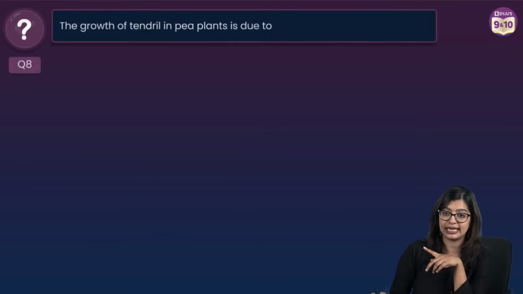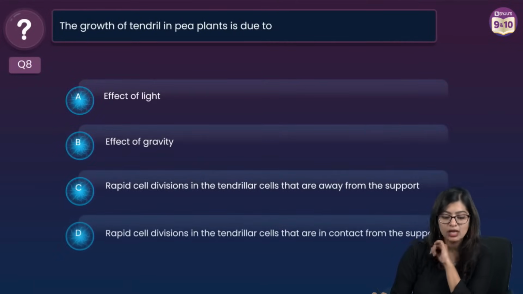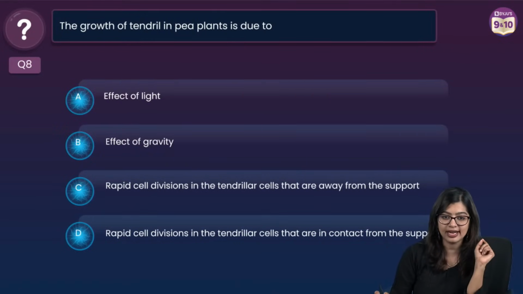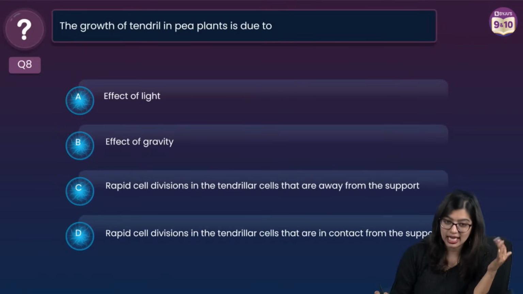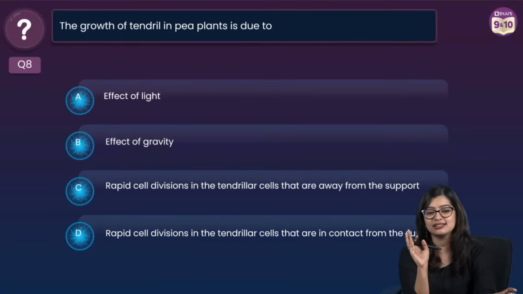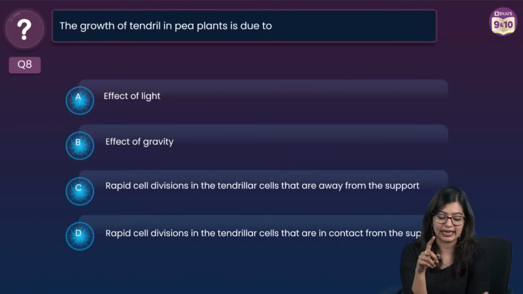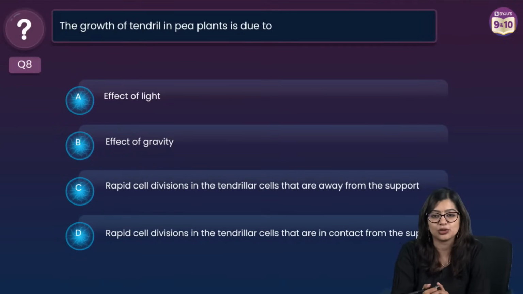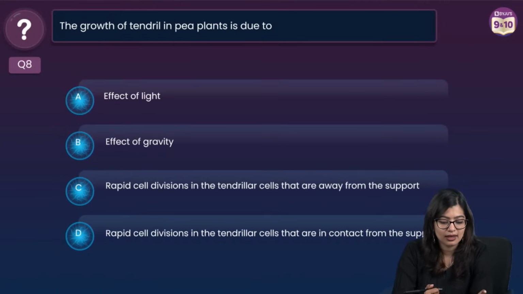Now the next question is a competency based question. The growth of tendril in a pea plant is due to what? Is it due to effect of light, effect of gravity, rapid cell division in the tendrilar cells that are away from support, or rapid cell division in the tendrilar region that is in contact with the support? Now for many students who have been very regular in my class, you will be able to give me the answer to this. You should be able to give me the answer.